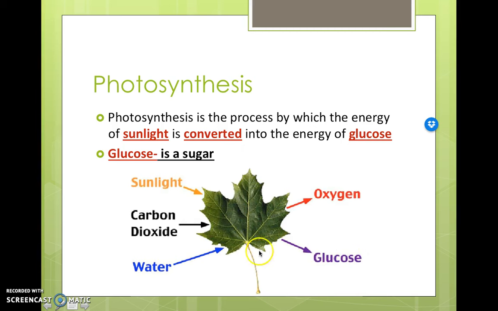Okay, this glucose, this sugar molecule, the sugar isn't actually going to leave, it's just going to be made. That's basically the whole process of photosynthesis: sunlight and carbon dioxide and water go in, and then we have some chemical reactions, and the leaf is going to release oxygen and it's going to store the glucose.